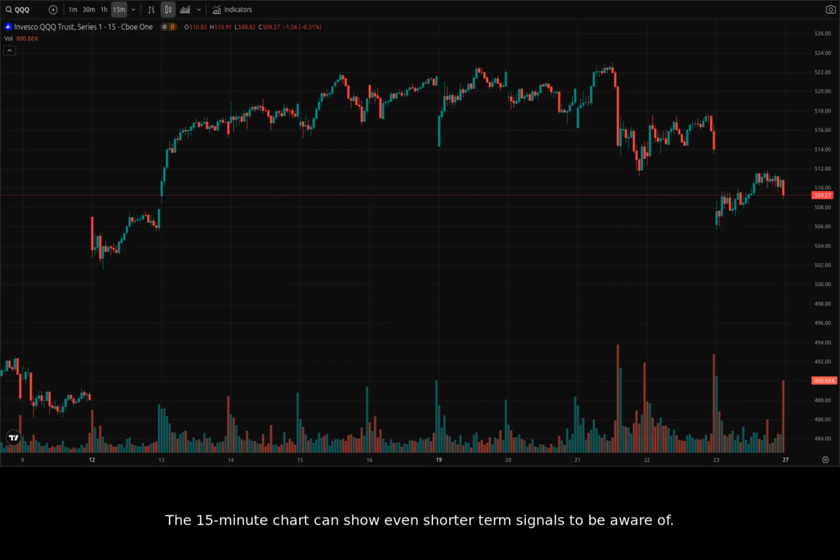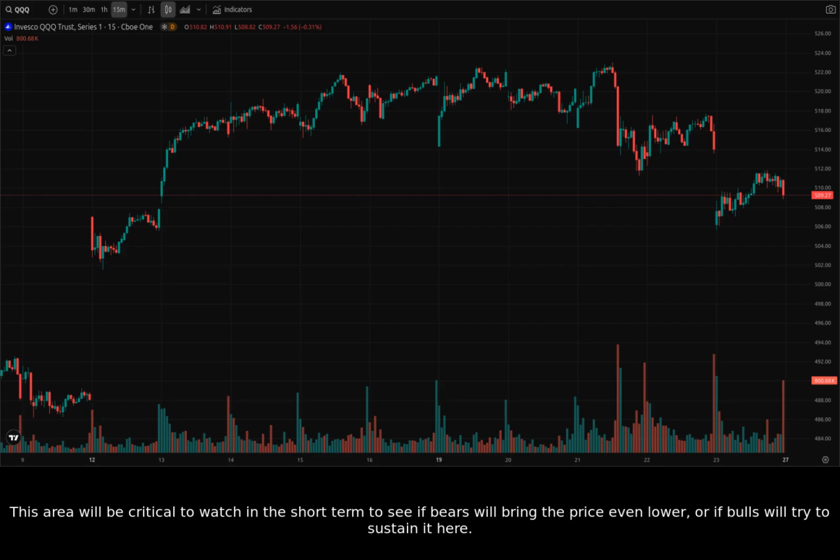The 15-minute chart can show even shorter-term signals to be aware of. Looking at the 15-minute chart, there's quite a bit of intraday back and forth here. We see a decline into the open today, and the market is currently around the 509 area. This area will be critical to watch in the short term to see if bears will bring the price even lower or if bulls will try to sustain it here.